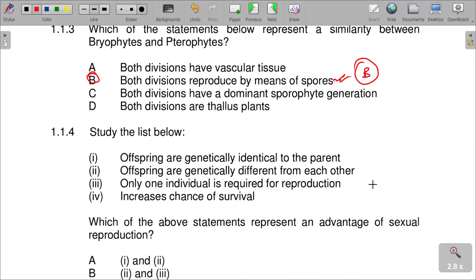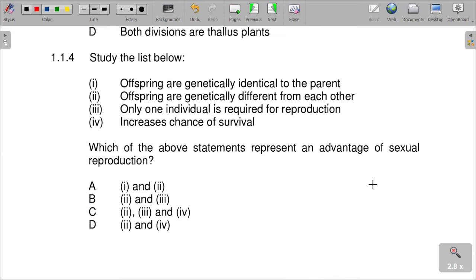Study the list below. Offspring are genetically identical to the parent. Offspring are genetically different from each other. Only one individual is required for reproduction. Increases chance of survival. The question is saying, which of the above statements represent an advantage of sexual reproduction?